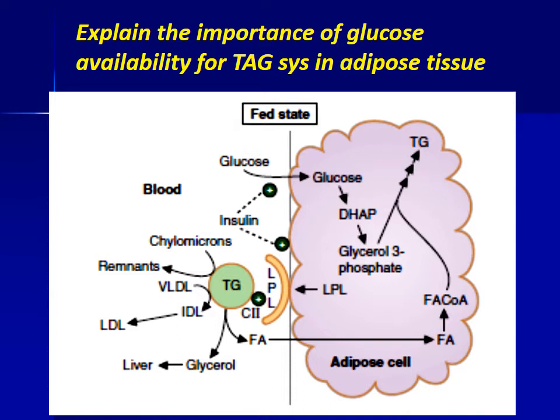Glucose is converted to dihydroxyacetone phosphate via the glycolytic pathway, and dihydroxyacetone phosphate is further converted to glycerol 3-phosphate. Glycerol 3-phosphate combines with fatty acyl-CoA and produces triacylglycerol in adipose tissue. So the glycerol 3-phosphate for triacylglycerol synthesis in adipose tissue is derived from glycolysis rather than phosphorylation of glycerol to glycerol 3-phosphate by the glycerol kinase enzyme.